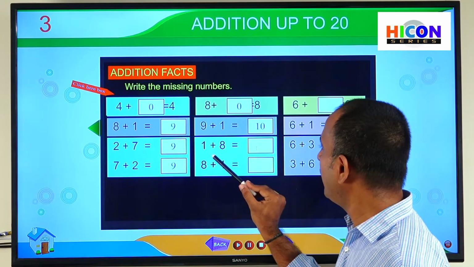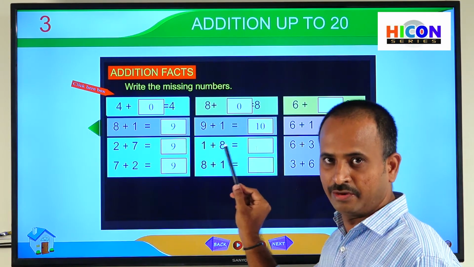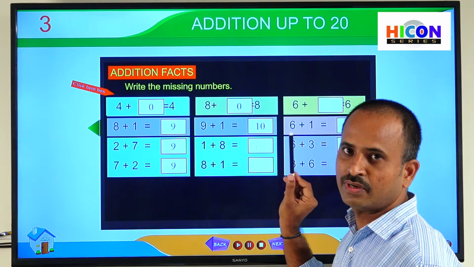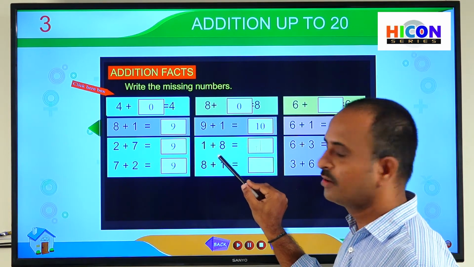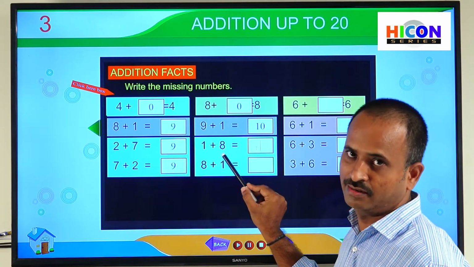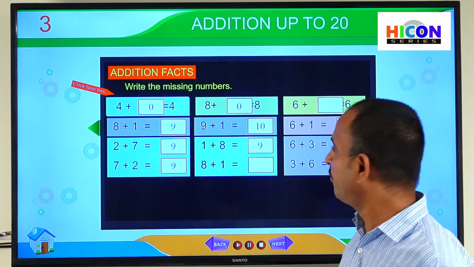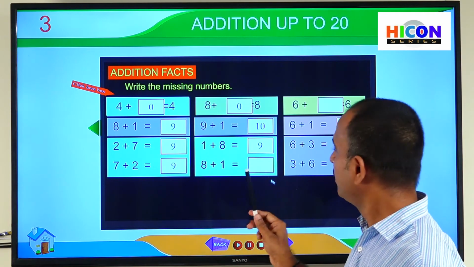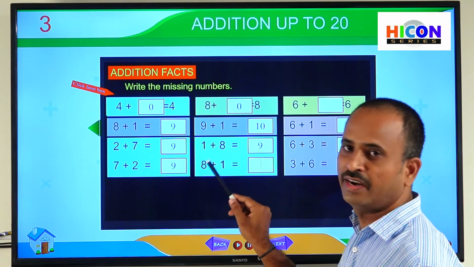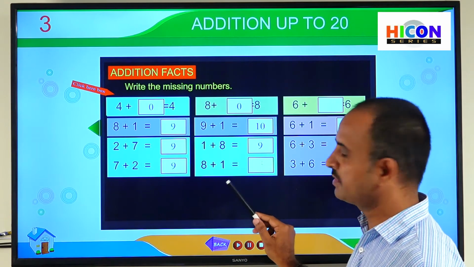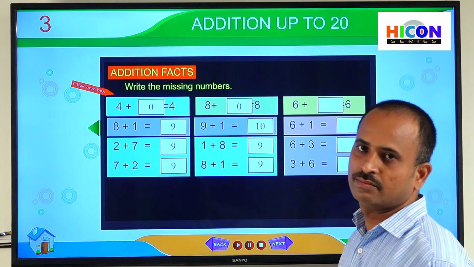So first, add 1 to the 8. As per the addition facts, if you add 1 to any number, we will get its successive number. So what is the successive number for 8? What number will we get after 8? After 8, we will get 9. So write 9 in this box. According to the addition facts, if you add any two numbers in any order, we will get the same sum. Here they have just changed the order of 1 and 8. So here also we will get the same sum. So write 9 here also.